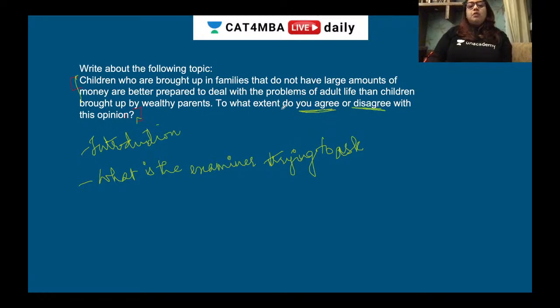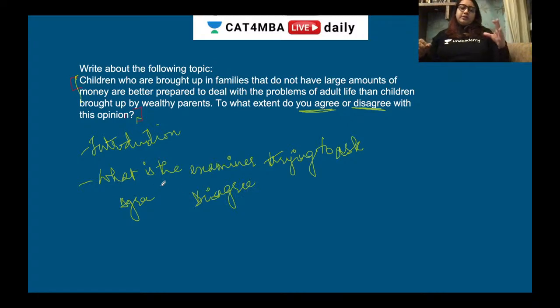So you can talk about some points for agreeing, and you can also talk about disagreeing. You can do this in the first 100 or 120 words. What are the pros, and why do you agree, because of so and so. You can write reason 1, reason 2, reason 3, reason 4. Why do you disagree, because 1, 2, whatever reasons you have.